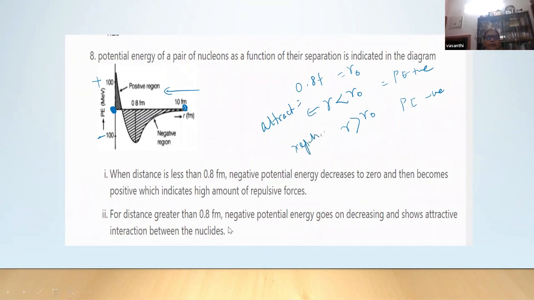So for distance greater than 0.8, the negative potential energy goes on decreasing and shows attractive interaction. So this is how the explanation is given. You have one nucleon at the origin, another nucleon is brought closer. As the distance changes, how does the force between them change? When the distance is more, it is attractive. When they become very close, it becomes repulsive. Otherwise, we cannot account for the stability. This graph is very important.